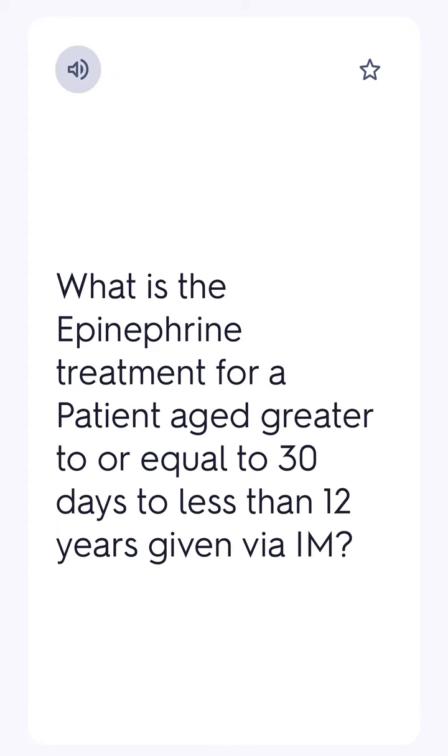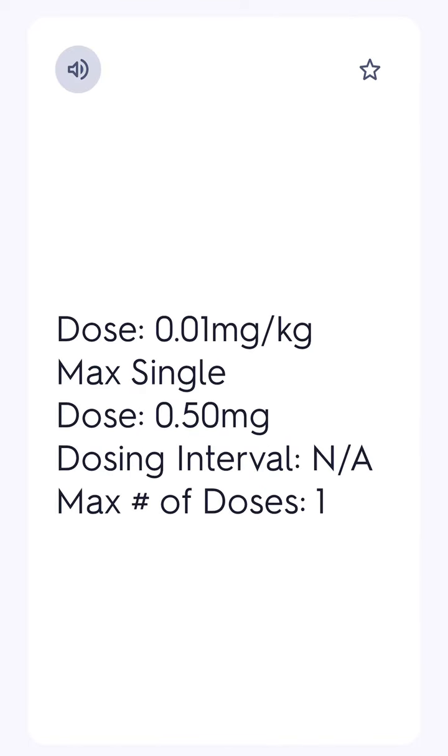What is the epinephrine treatment for a patient aged greater than or equal to 30 days to less than 12 years given via IM? Dose, 0.01 mg per kilogram. Max single dose, 0.50 mg. Dosing interval, N/A. Max number of doses, 1.